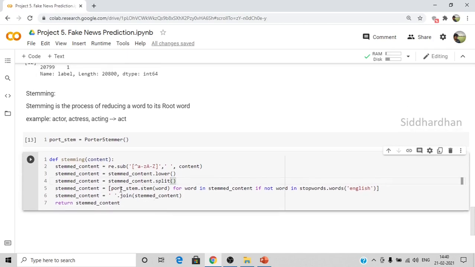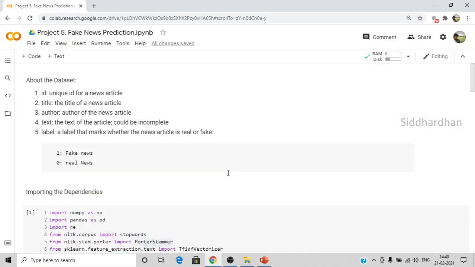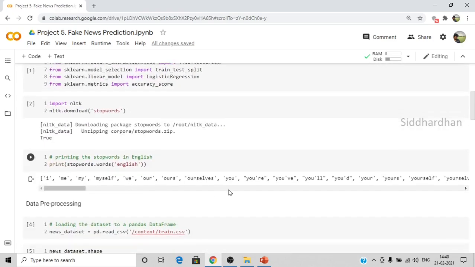Then we are stemming these words. We take each word and apply the stemming function, which means taking a word and reducing it to its root word. We need to do it for all the words, but in this case we are also removing the stop words. I have mentioned earlier what stop words are, and we have printed them. These are insignificant words, so we don't want these kinds of words in our data set. So we need to remove them.